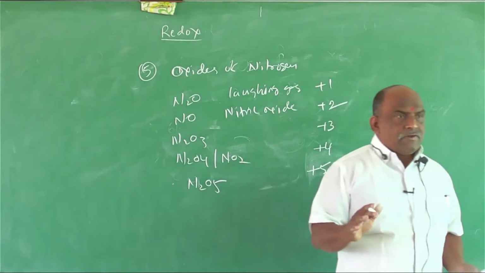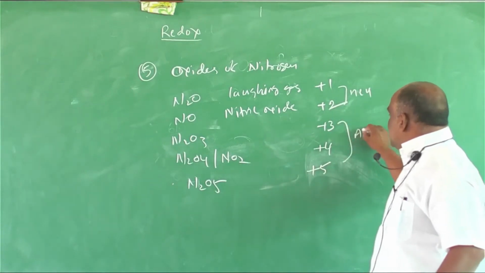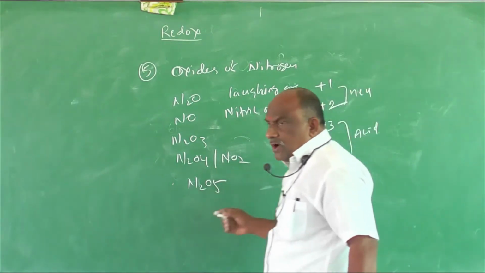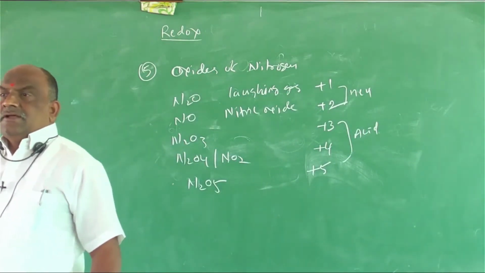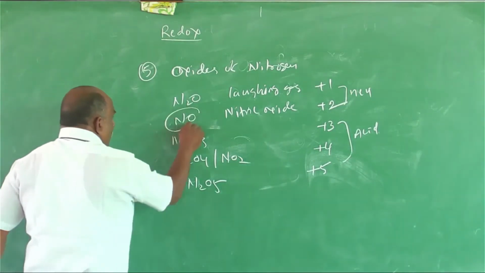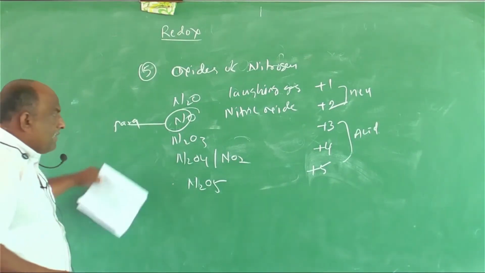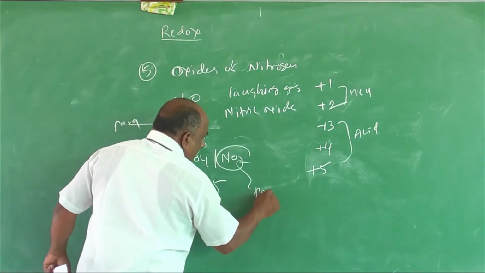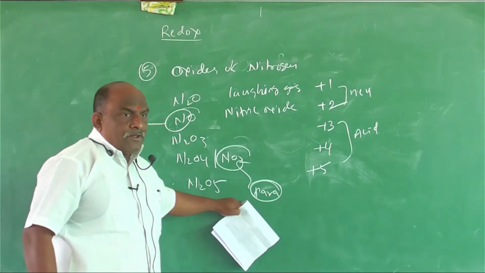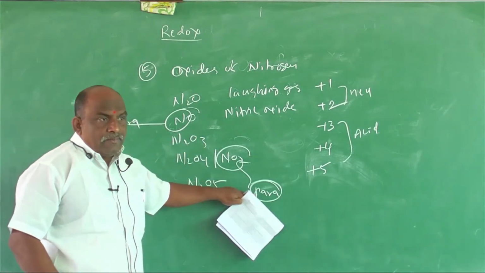What was the additional information regarding this? The starting two oxides are neutral oxides. The latter three oxides are acidic oxides. Remember this additional information. NO is a paramagnetic oxide, and NO2 is also a paramagnetic oxide. NO and NO2 both are paramagnetic oxides.